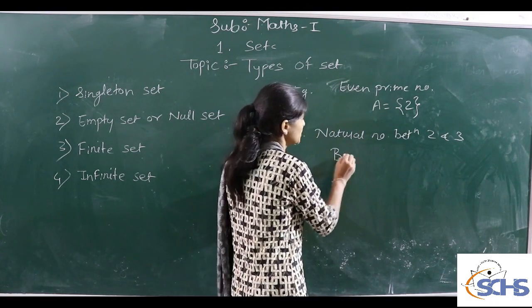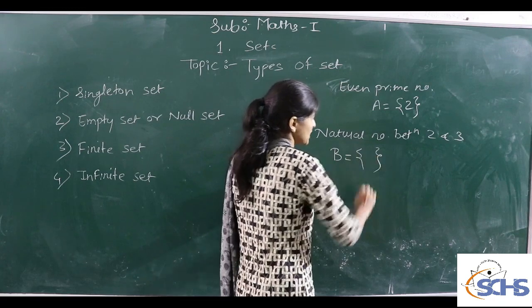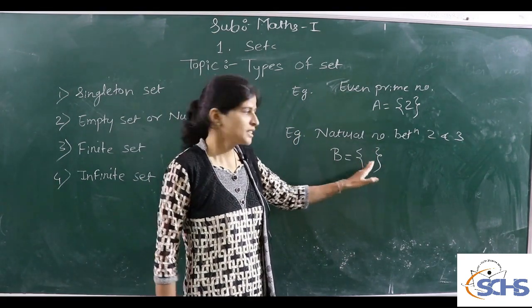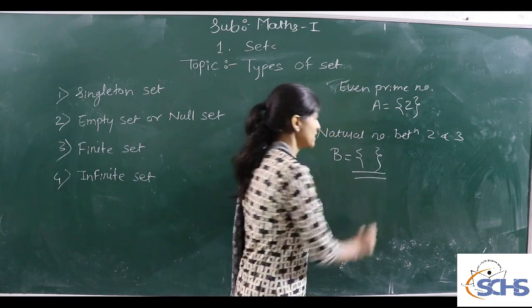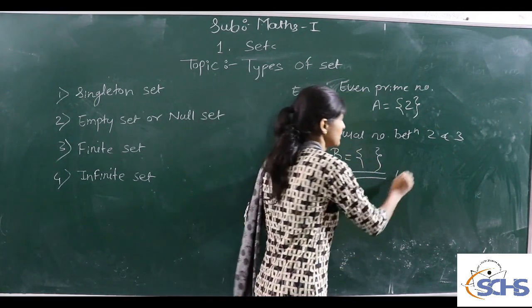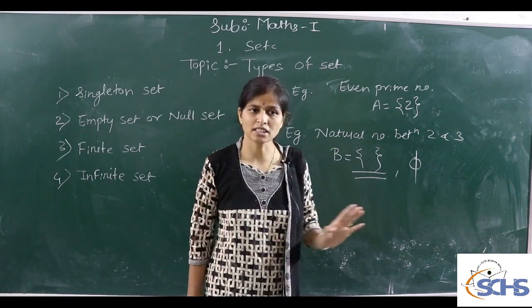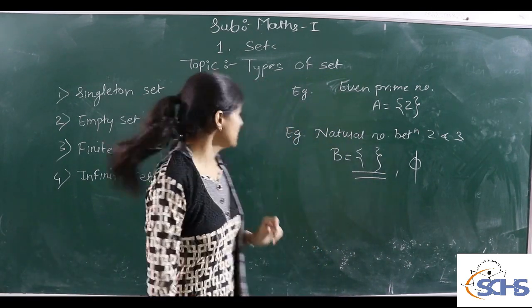Suppose we denote this set by B. This set doesn't contain any value. Therefore this set is called an empty set. The sign of this set is shown by this or like this. So an empty set means the set which doesn't contain any value.